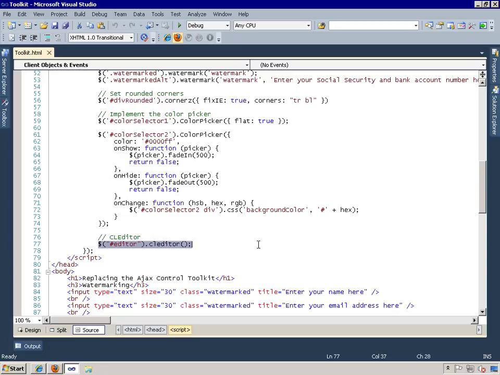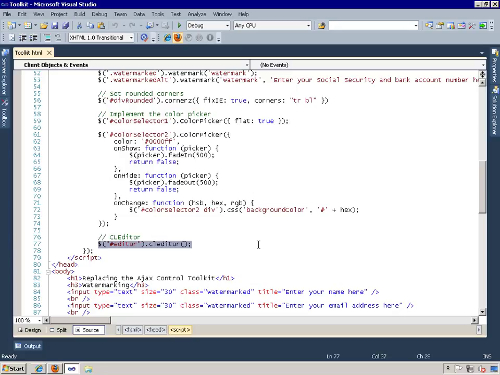Now, I will tell you that I had to change the paths in the style sheet to point to the proper location of the two clEditor.gif images in the project. So that was a really easy change to make. And it let me keep the project structure intact because I have all the images in a central location. So, very simple sort of thing to change.